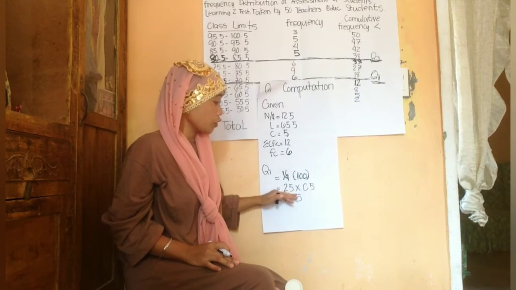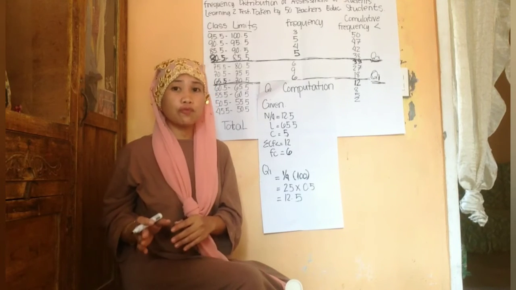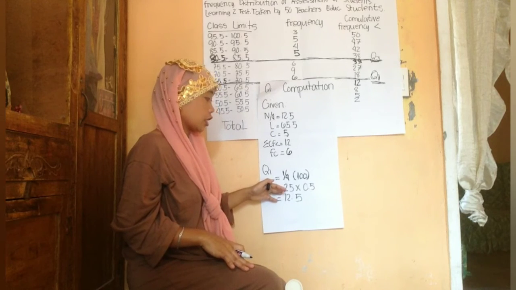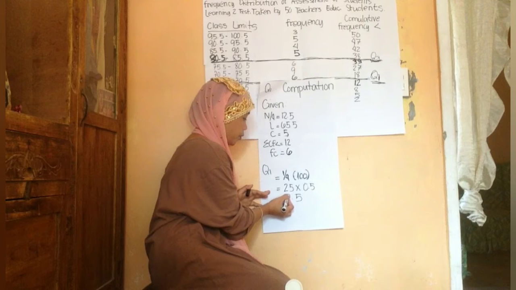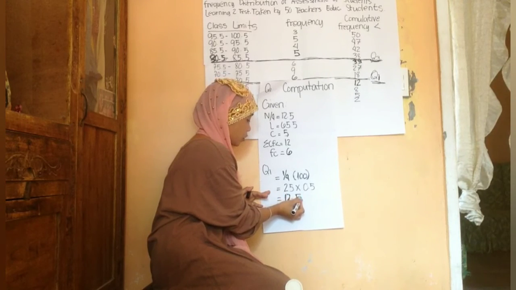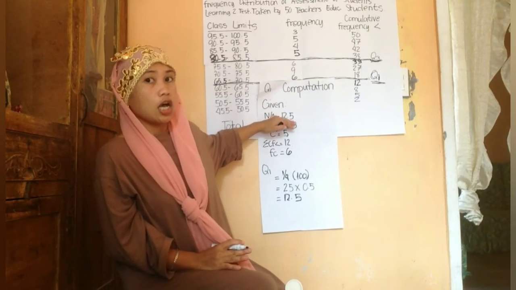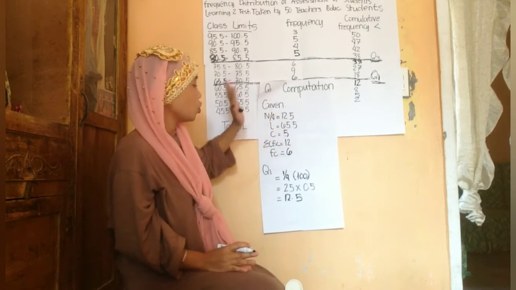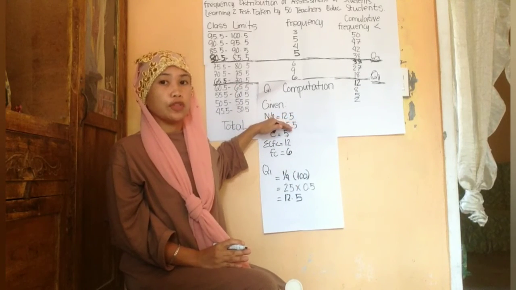So, 25% we multiply by 50. The percent of 50 is 0.5. So, 25% times 0.5 is 12.5. So, this 12.5 is our first quartile, or n over 4. This is how I got the 12.5.